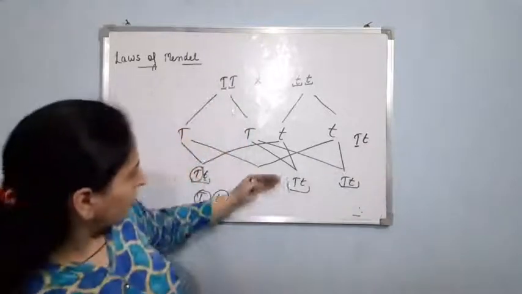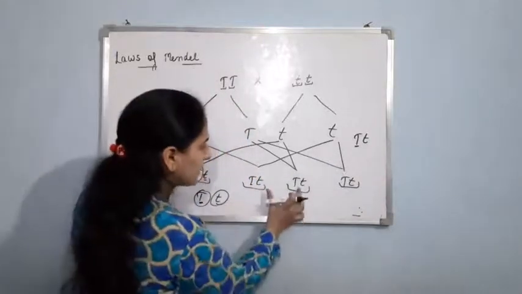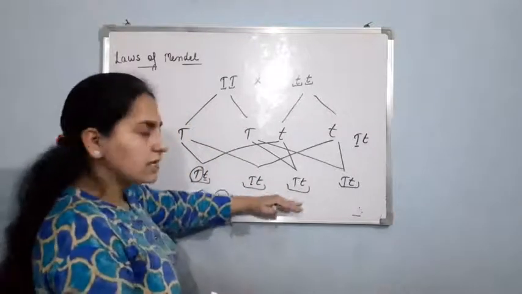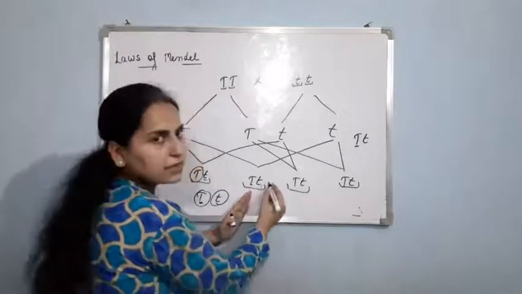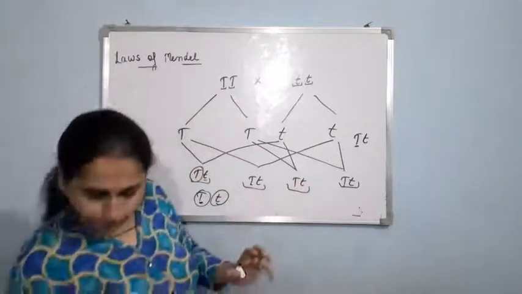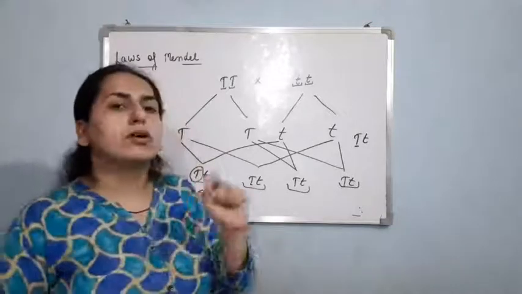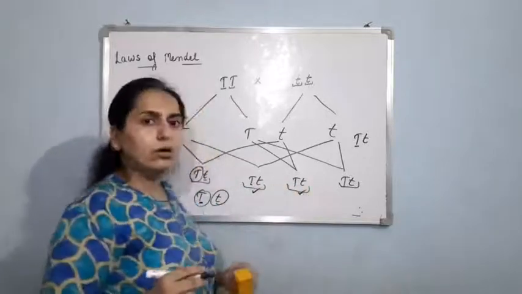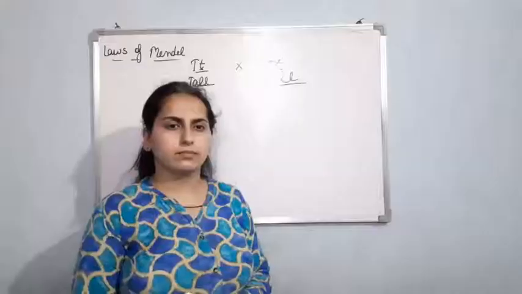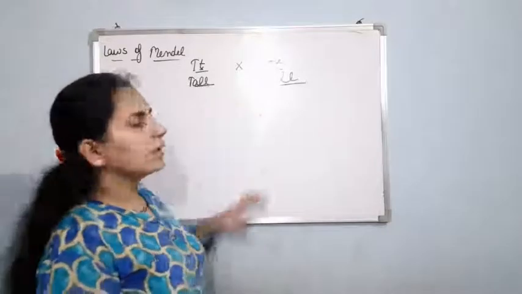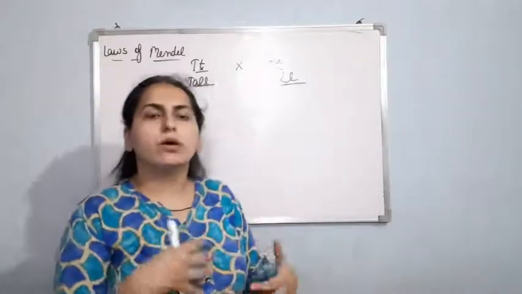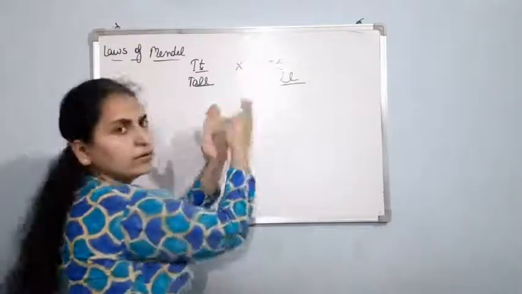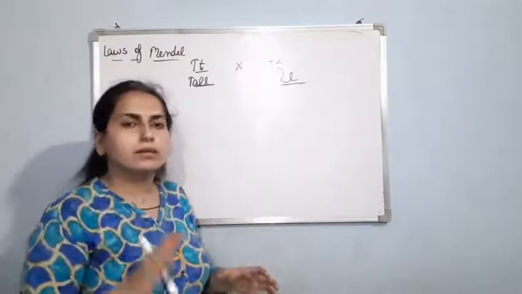Okay, now if I talk about the next step, what he did, as I told you, he took two plants from the F1 generation. Okay, this is the F1 generation. So he bred them, meaning capital T small t and capital T small t. Again I am saying he was not aware of the genotype. For him, this is also tall and this is also tall. So now, in order to obtain the F2 generation, what Mendel did was breed the two plants from the F1 generation.